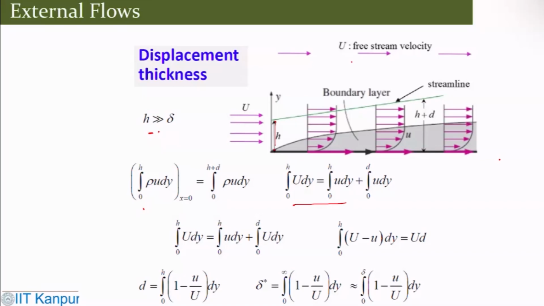At any particular location, we have h plus delta star. I'm assuming a control volume like this, and one can do the mass balance, and this is what you get, because conservation of mass, or the continuity equation, is very fundamental.